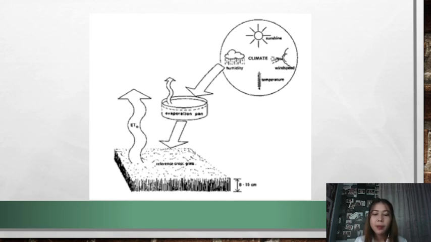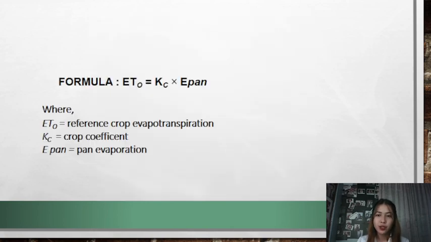The E pan is multiplied by a pan coefficient, K pan, to obtain the evapotranspiration. So this is the formula for this last example: the reference crop evapotranspiration is equal to the pan coefficient multiplied by the pan evaporation.